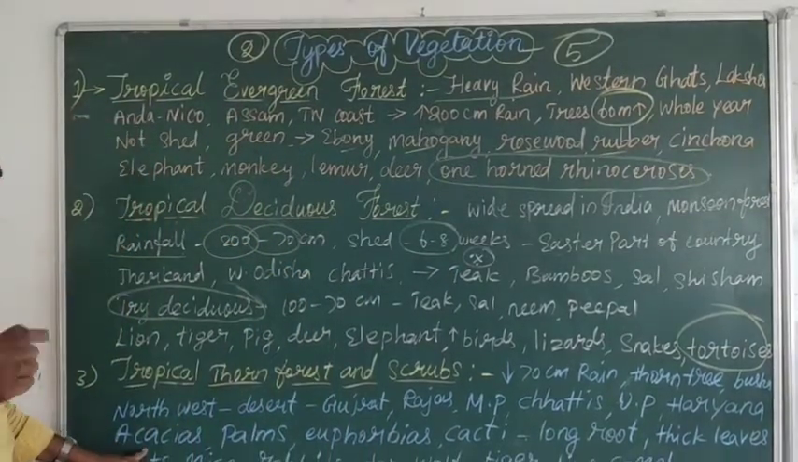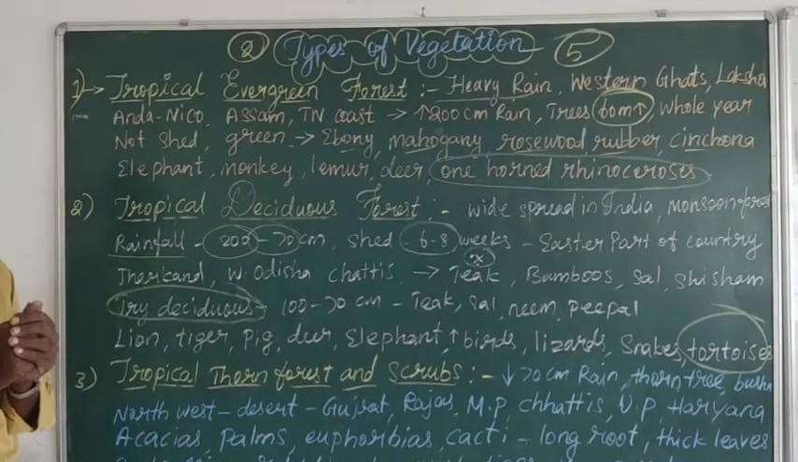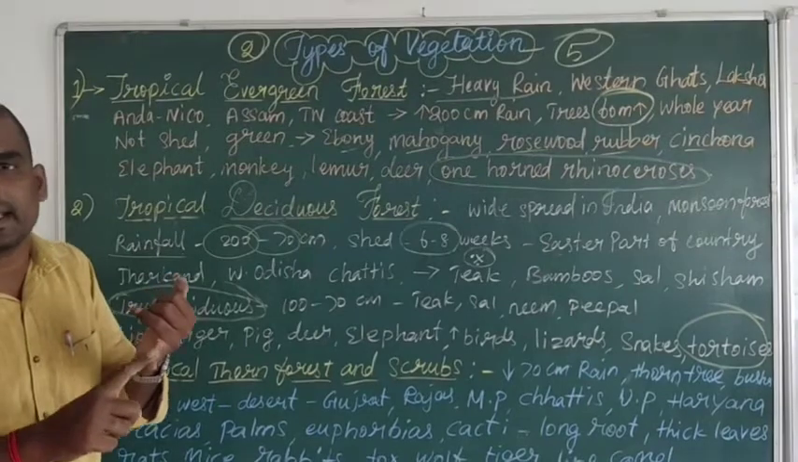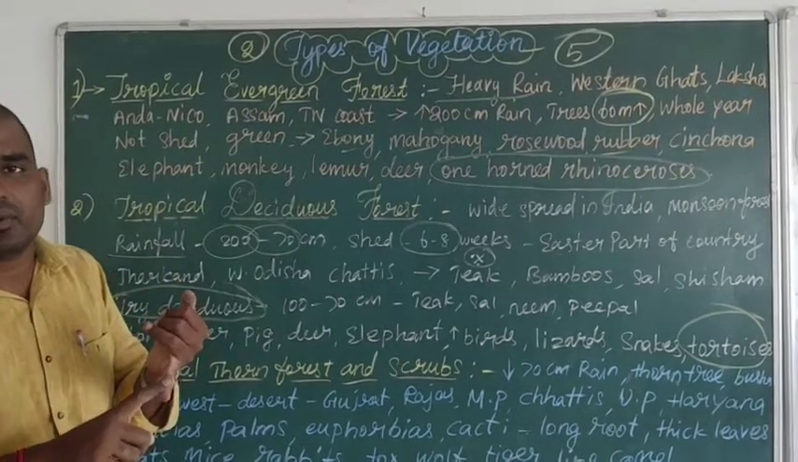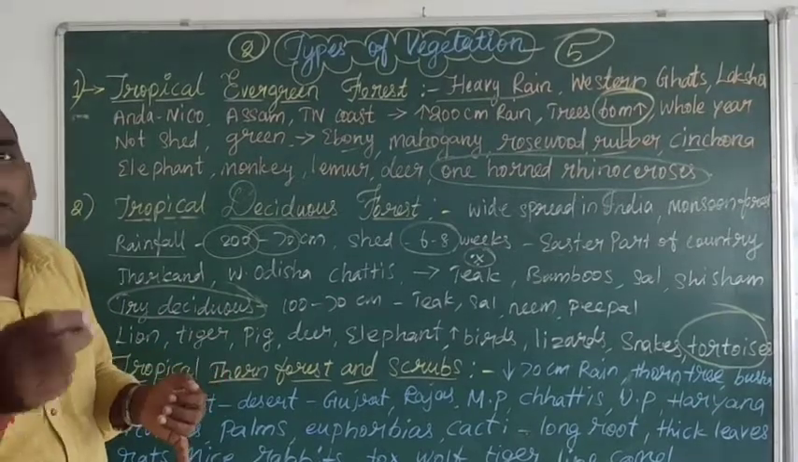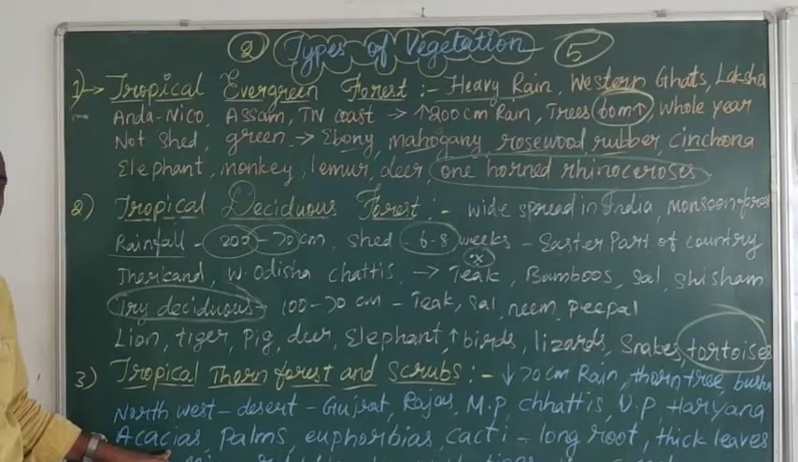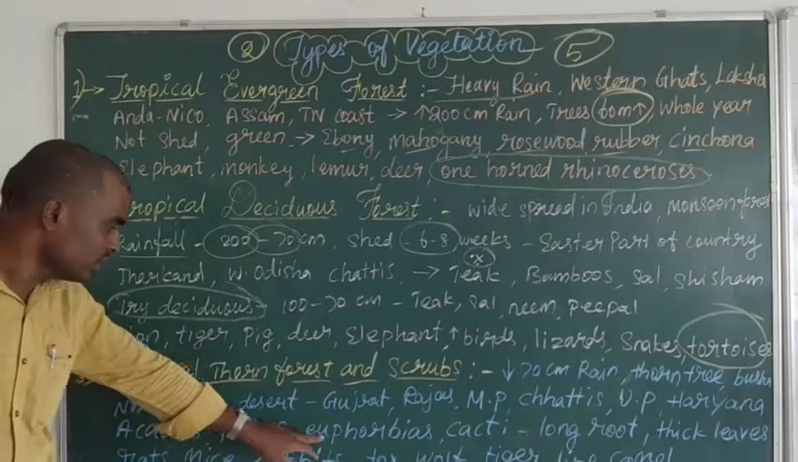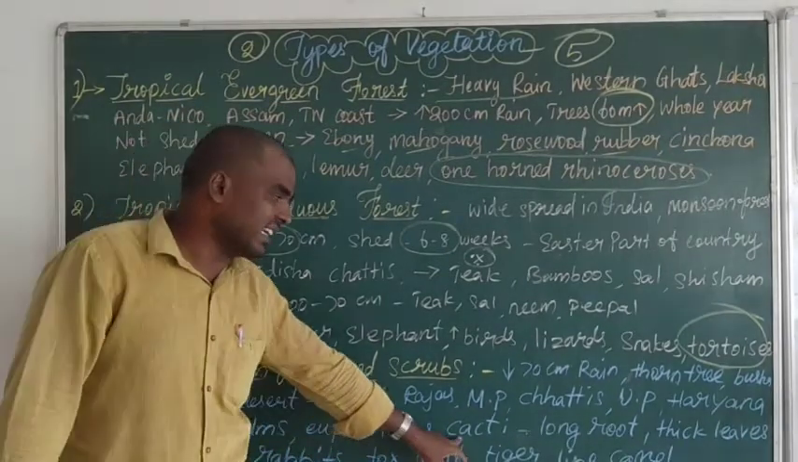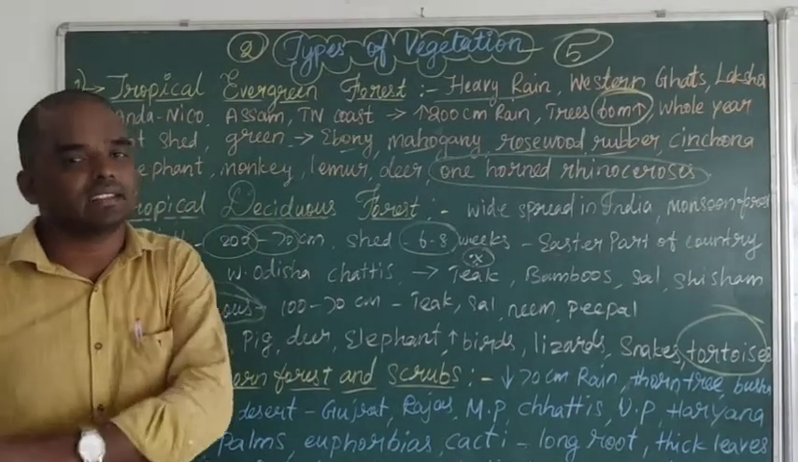So what kind of trees? What kind of plants? You know about the chapati cactus. Yes, these kinds of trees and plants are in the thorn forest. So, northwest: acacias. What are acacias? Palm trees, euphorbias, cacti. So these kinds of plants live in desert places.